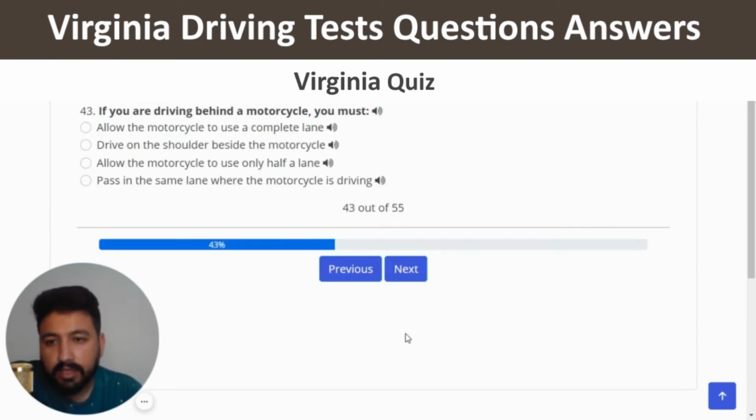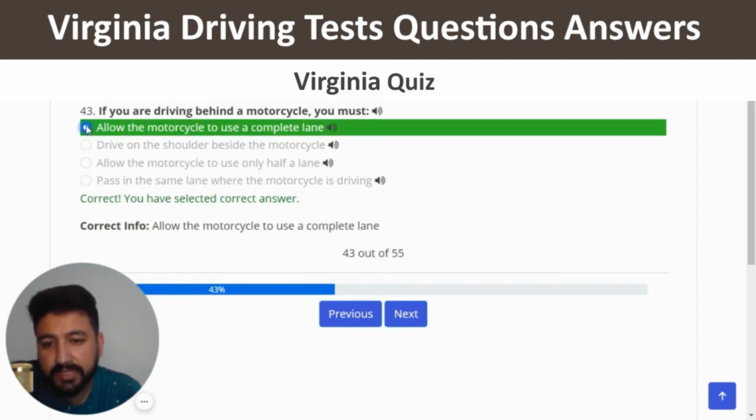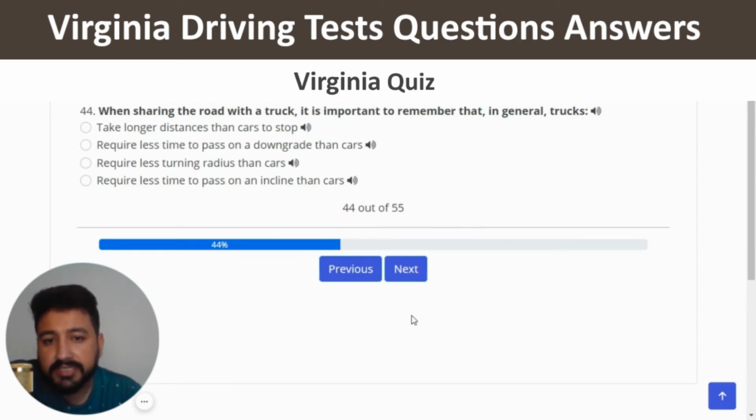Correct. And next. If you are driving behind a motorcycle, you must, so you can choose the first option, which is allow the motorcycle to use a complete lane. First option, you have selected the correct one. And next. When sharing the road with a truck, it is important to remember that in general trucks take a longer distance than cars to stop, which is the first again, right?